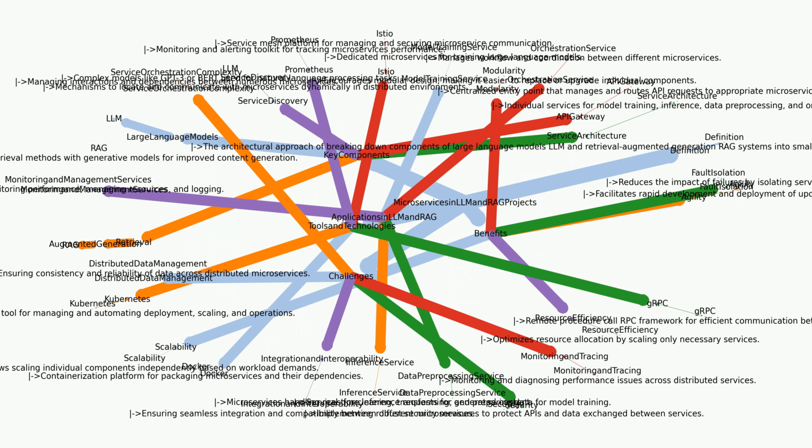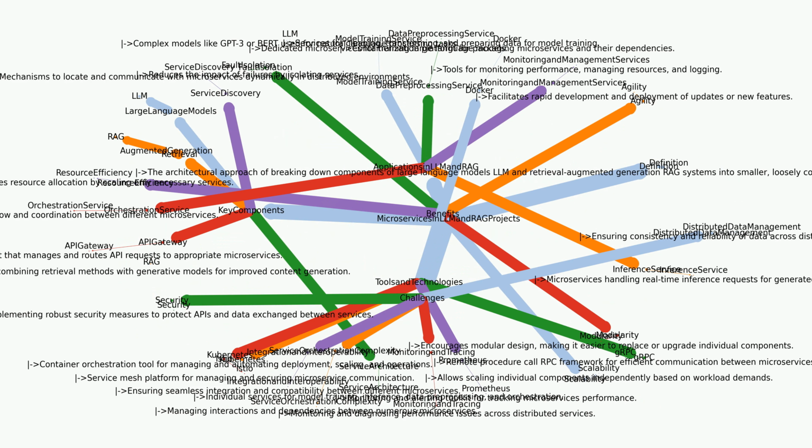Orchestration service. Manages workflow and coordination between different microservices. Monitoring and management services. Tools for monitoring performance, managing resources, and logging. Tools and technologies. Docker. Containerization platform for packaging microservices and their dependencies.